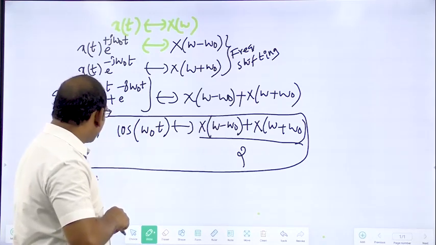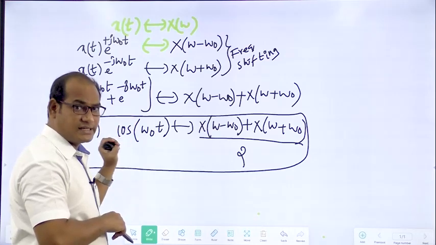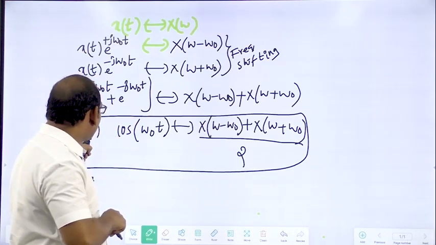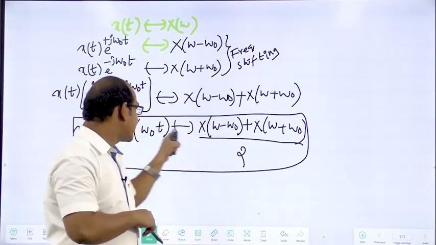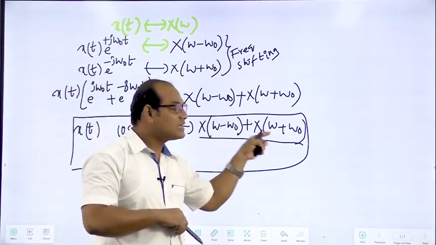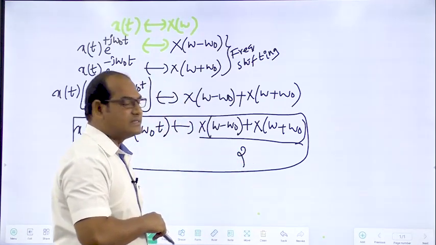So when the message signal x of t is multiplied with cos of omega naught t, the spectrum of this particular x of t signal is shifted to the right side by omega naught and to the left side by omega naught, and the amplitude spectrum is divided by 2. This is the thing.